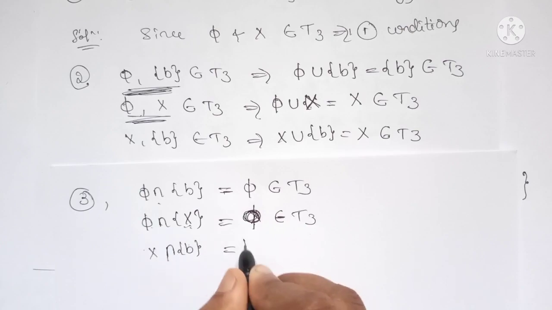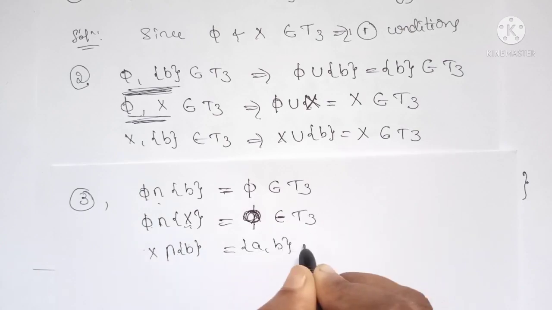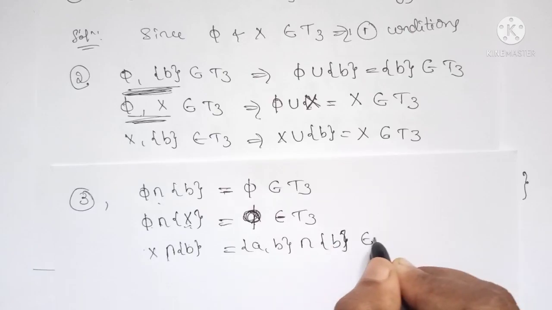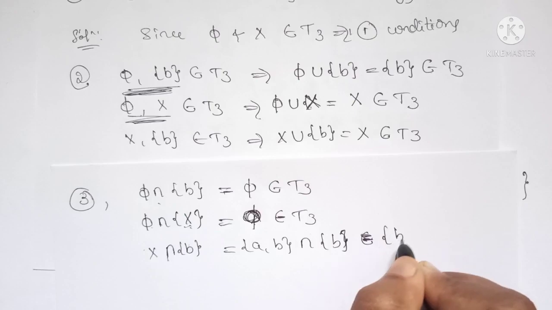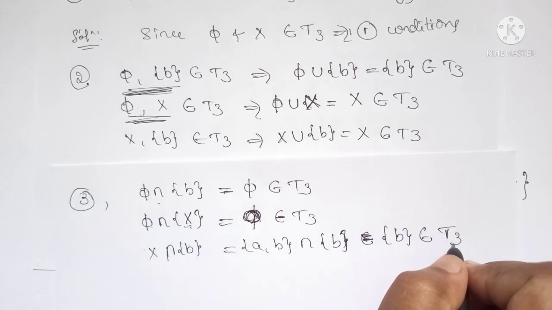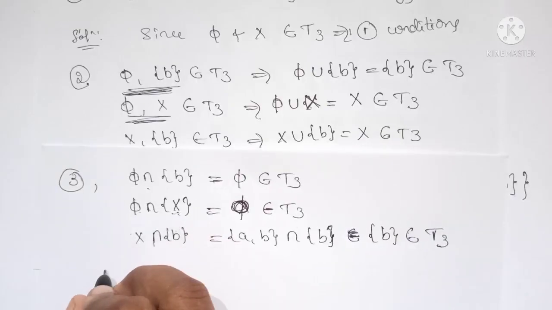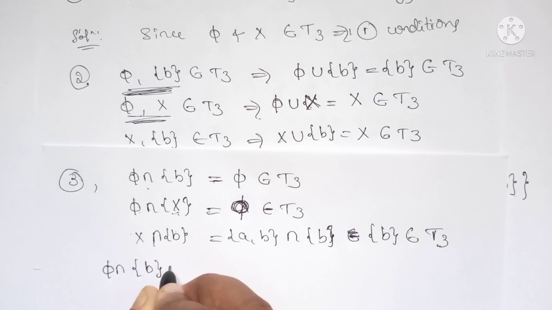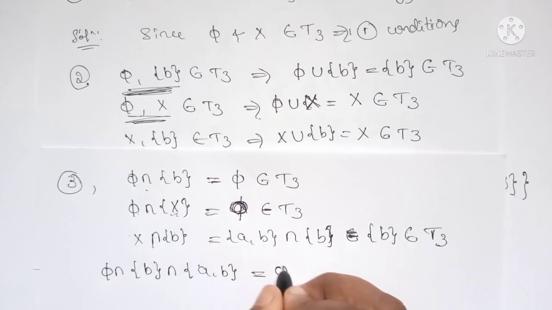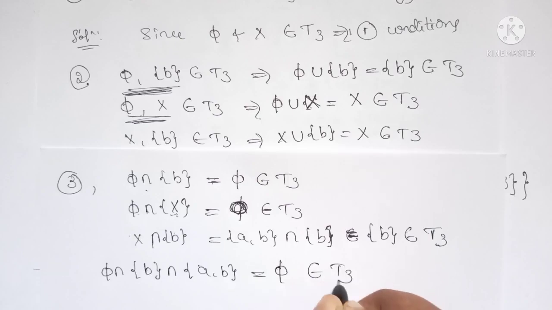X means it is the set {A, B}. Intersection B is again equal to B. It also belongs to T3. Therefore, we have the last combination, phi intersection B intersection the set X itself, that is {A, B}, is equal to the null set. This also belongs to T3.